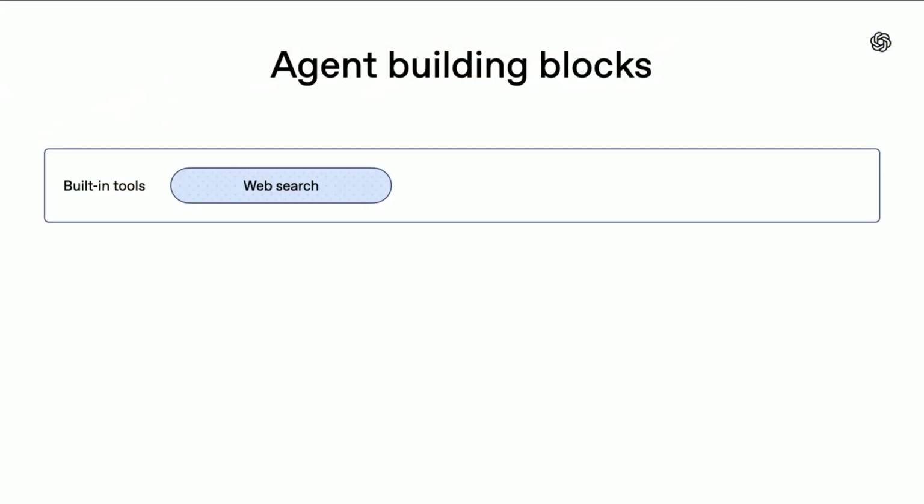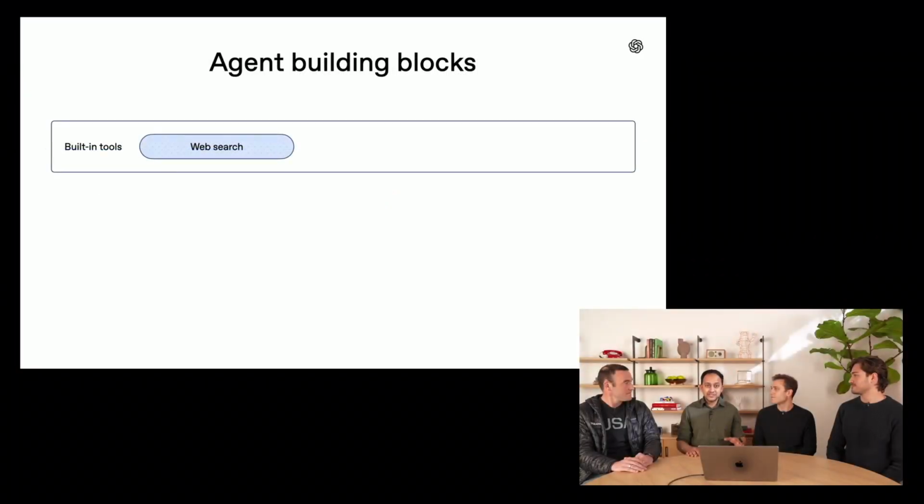Starting off with the built-in tools, the first tool that we're announcing today is called the Web Search tool. The Web Search tool allows our models to access information from the internet so that your responses and the output that you get is up-to-date and factual. The Web Search tool is the same tool that powers ChatGPT Search, and it's powered by a fine-tuned model under the hood.